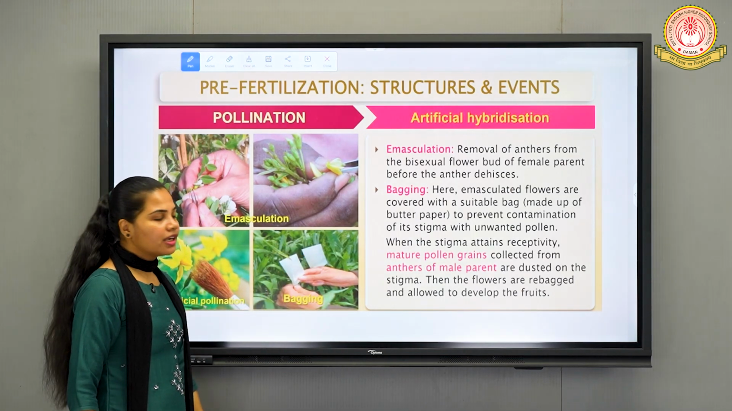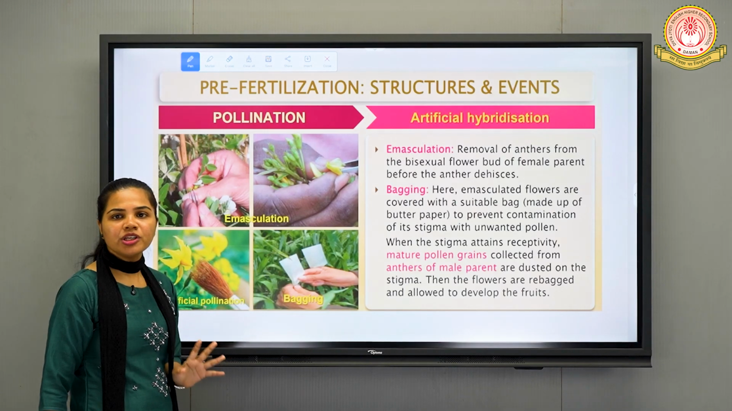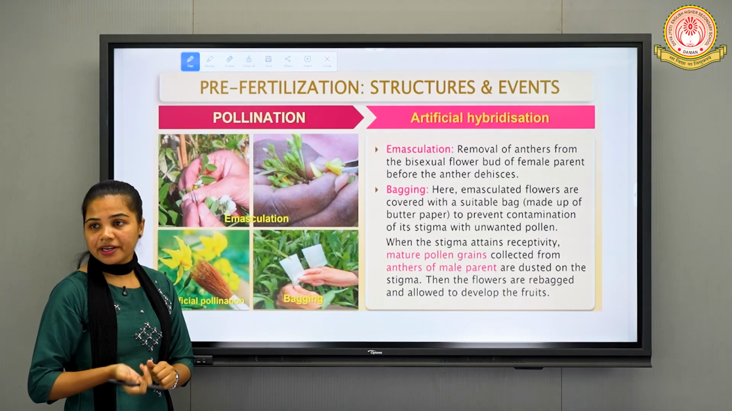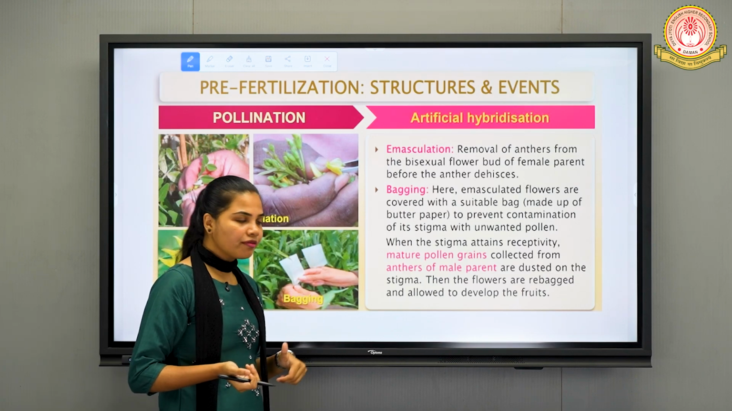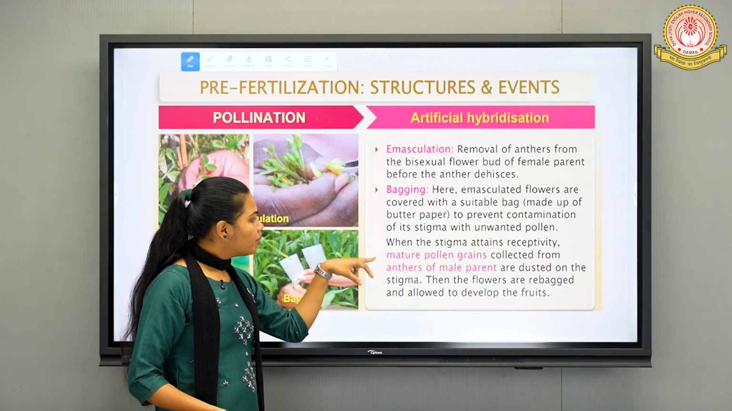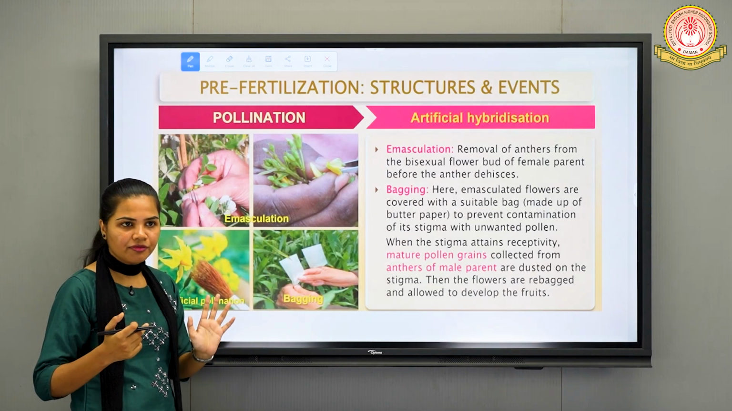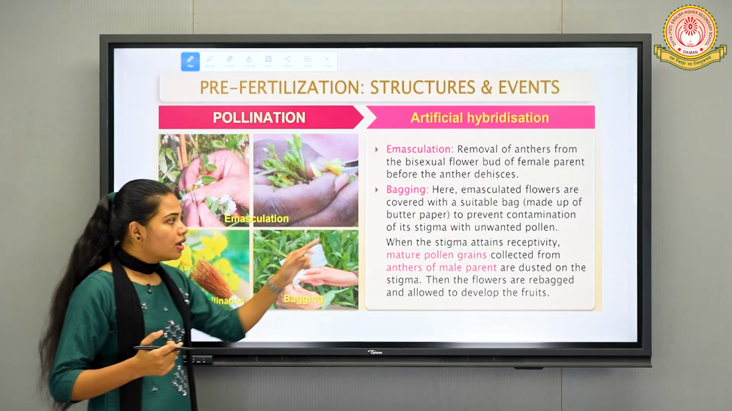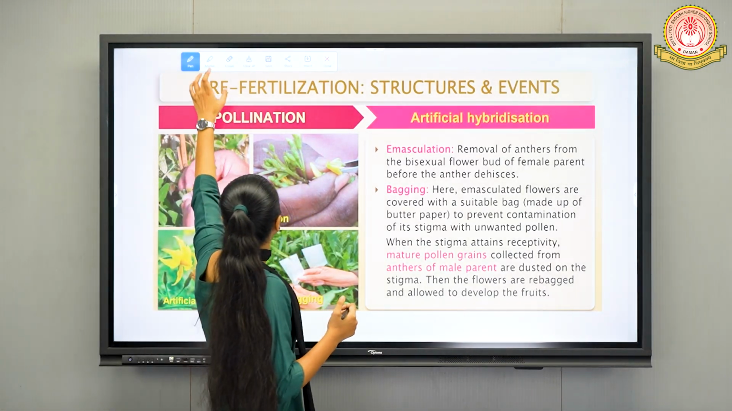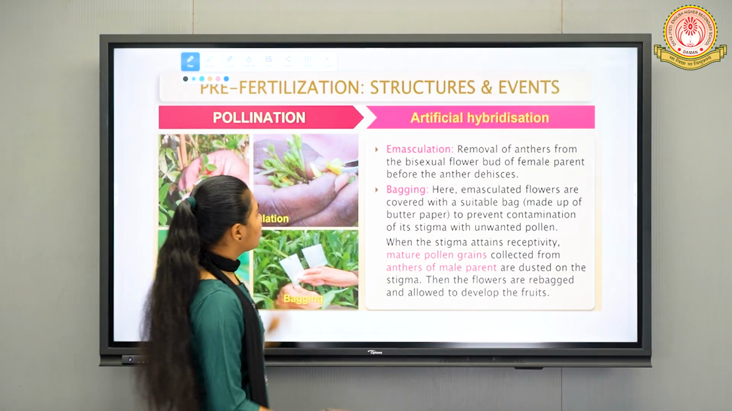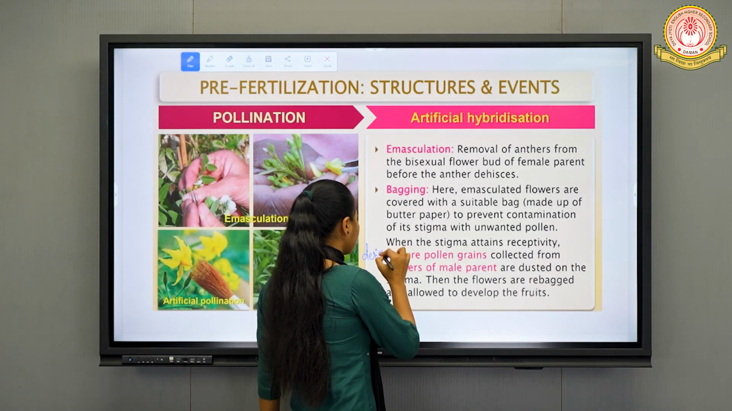Next point is when the stigma attains receptivity. Stigma attains receptivity means when the stigma is ready to accept the pollen grain. At that time, the mature pollen grains are collected from the anthers of the male parent. That means we are talking about the desired type of pollen grain.